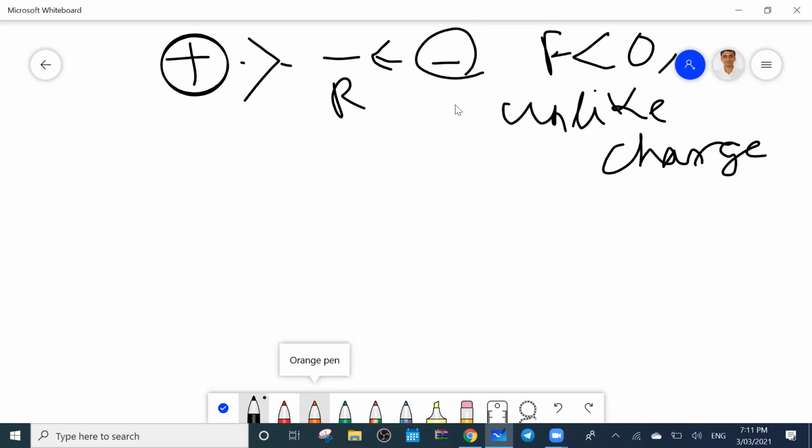Then the unit vector is calculated always from source to destination. You have to find out at which point you have to find the field, so that point you write.